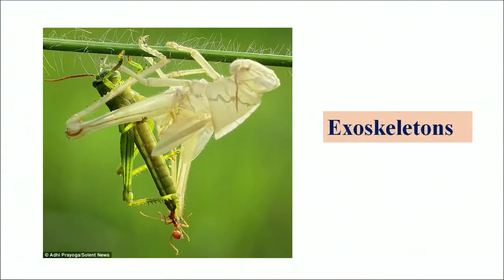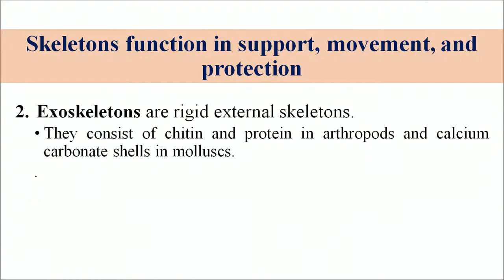Next is the exoskeleton. You can see here in the grasshopper it has an external covering, that is the exoskeleton. The exoskeleton is a rigid external skeleton, and it may be made up of chitin and protein in the arthropods, and of calcium carbonate shells in the mollusks.